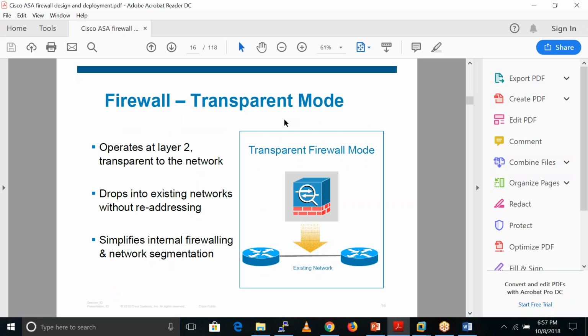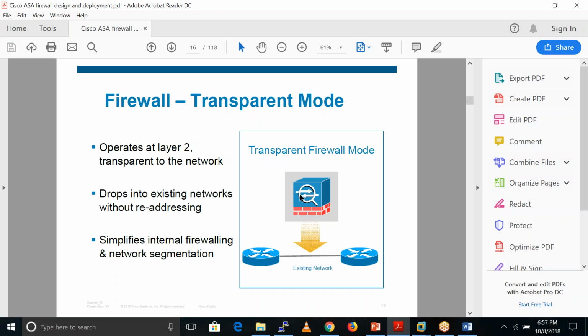After that, we have a transparent mode firewall. It operates as a layer 2 device or as a switch. It drops into an existing network without readdressing. This is our existing network. Somebody does not want to change the IP address schemes, that kind of details. So they just put one firewall between these two devices and they get all the firewall functionalities there. They just need to define one IP address on this subnet only, that's it. And that IP address we need to define on the ASA only.